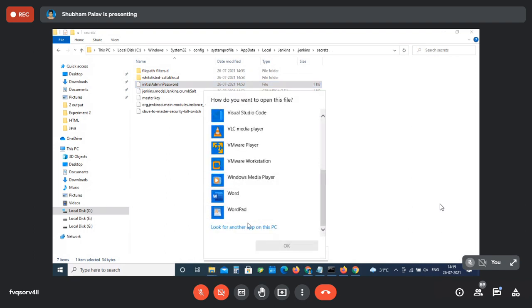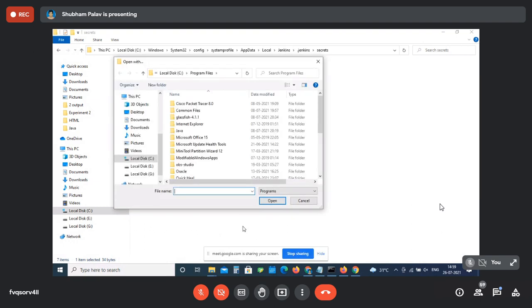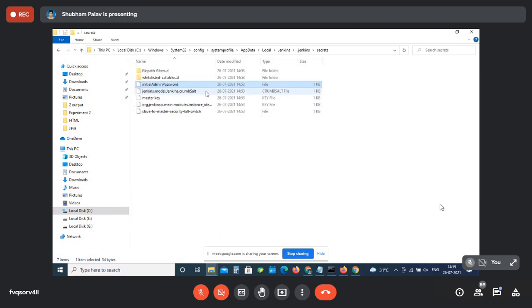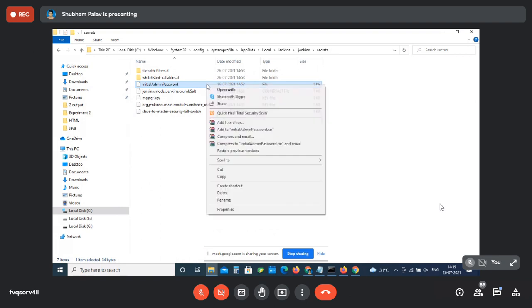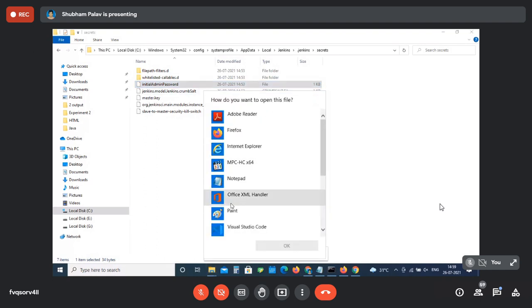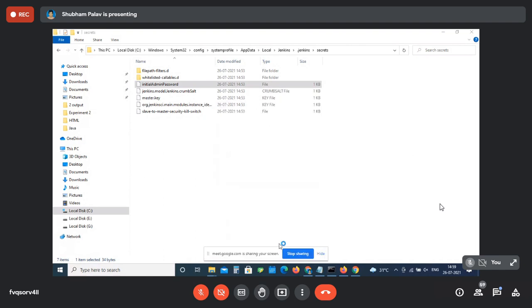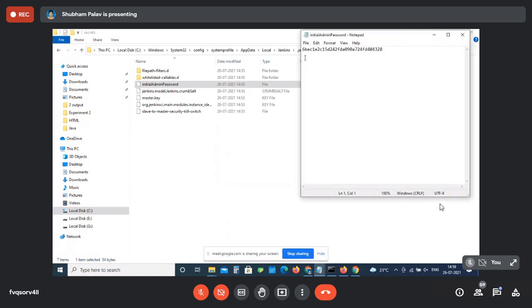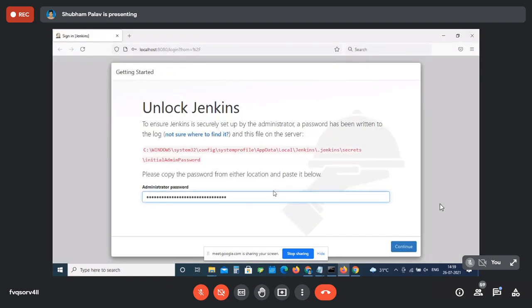Open with Notepad or WordPad, whatever it is. Okay, fine. Now copy the whole thing and paste it in your administrator password and then click on continue. Understood?